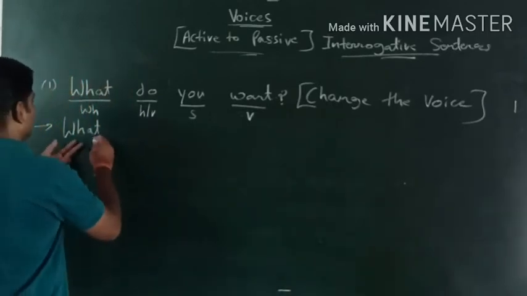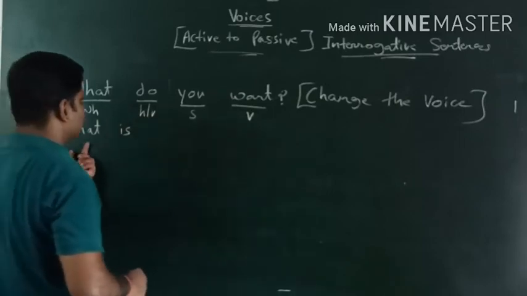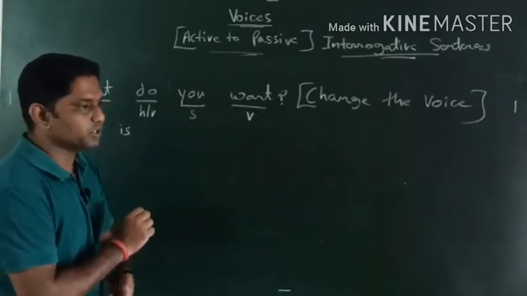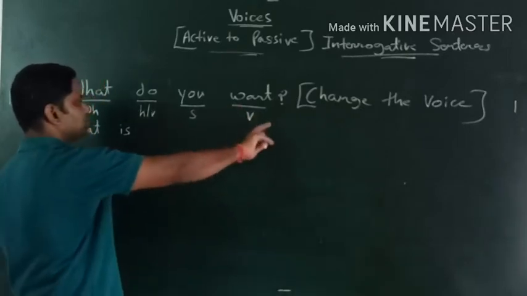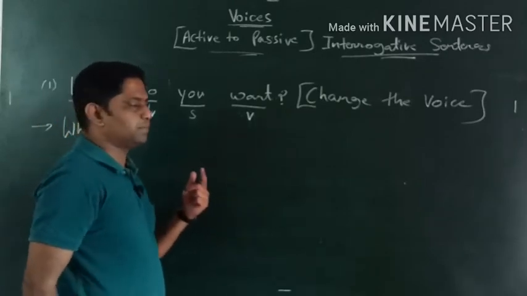Okay, so what आया, what के बाद में obviously we will write helping verb. So what, whenever we don't get the object, so definitely we will take the singular helping verb. जब भी हमारे पास object नहीं रहेगा, direct object नहीं रहेगा, तो हम singular helping verb लेंगे.